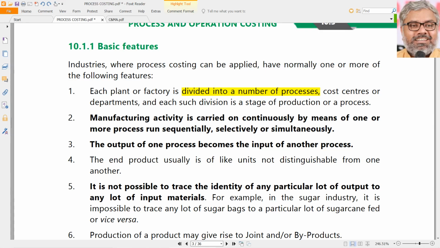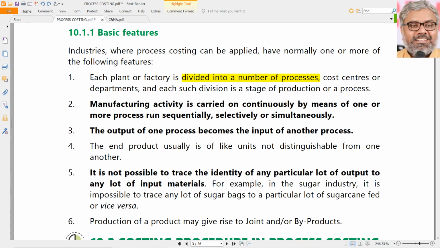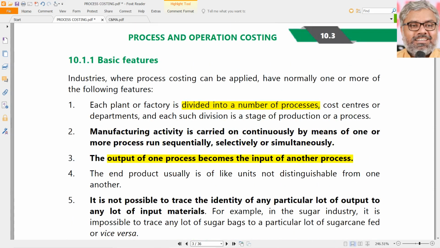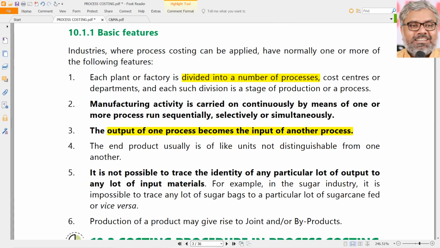But irrespective of that, whatever one process actually carries out any activity, the output of that process becomes the input of another process. This is the most important feature of process costing or processes, where the output of one process will be treated as input of another process.